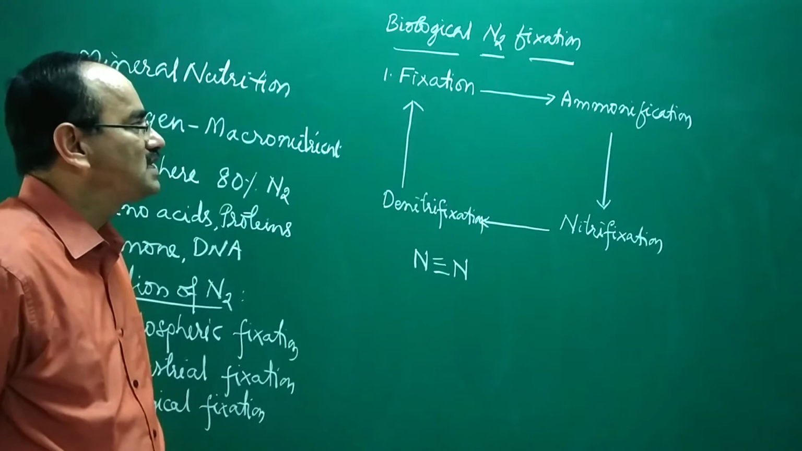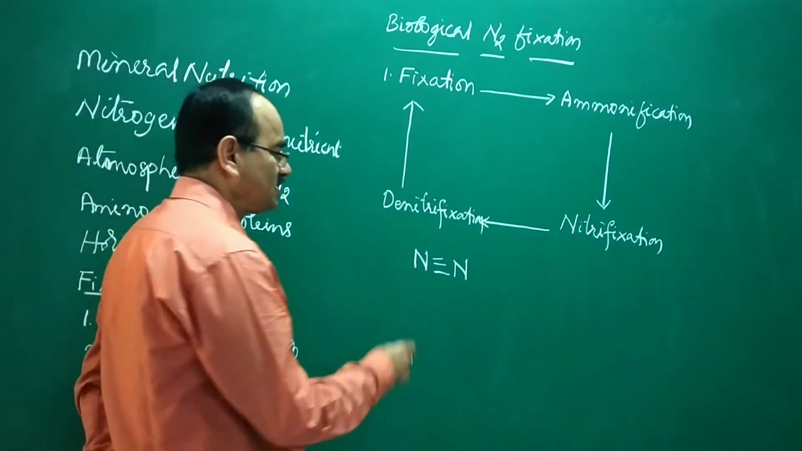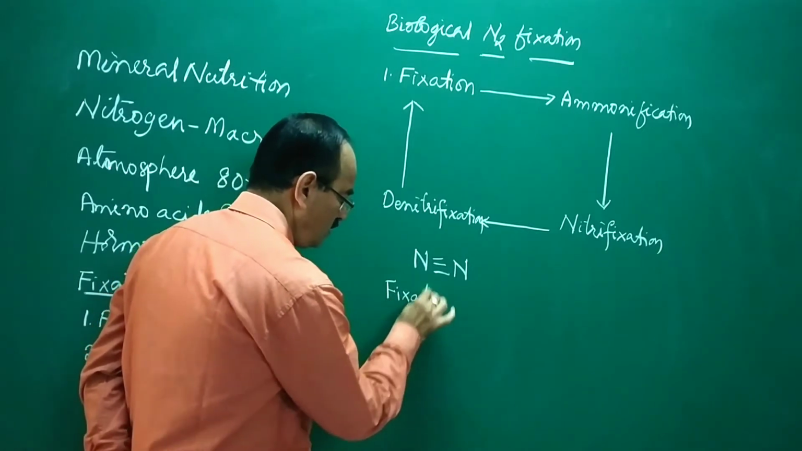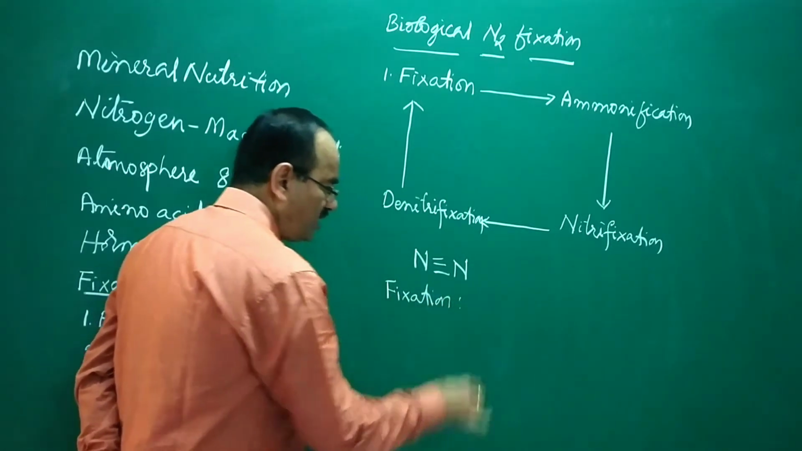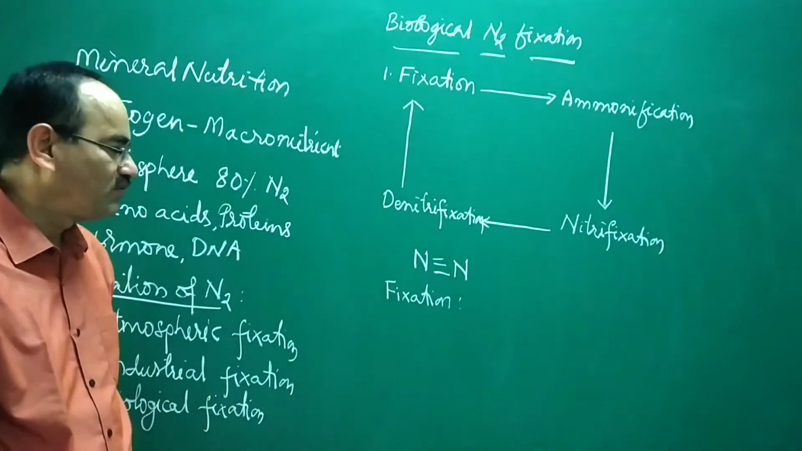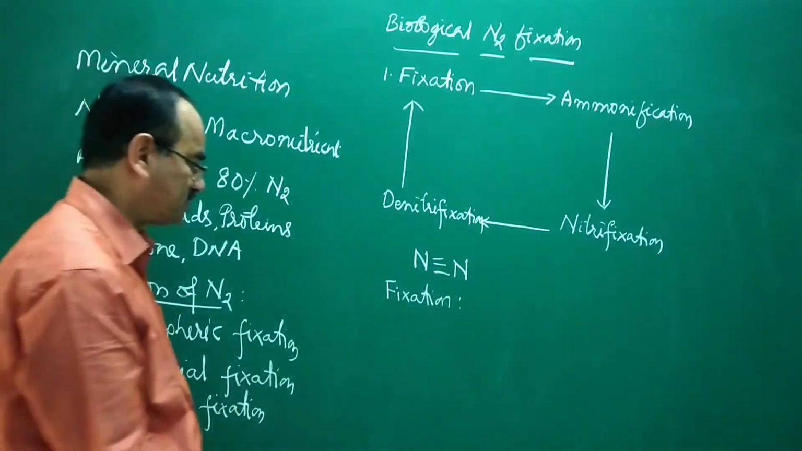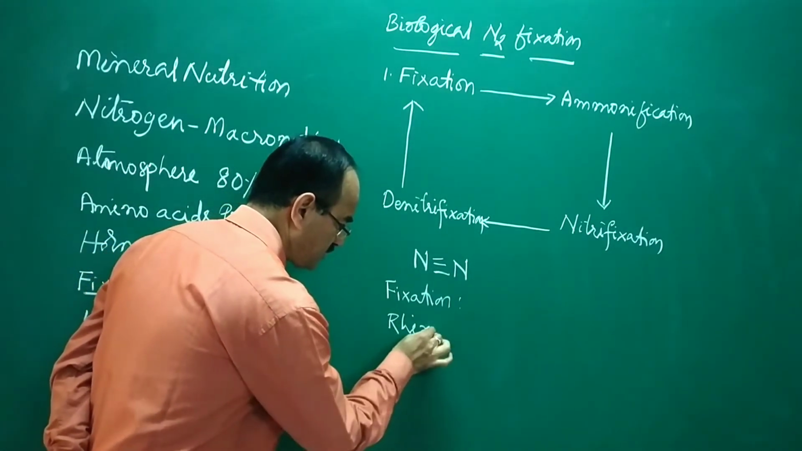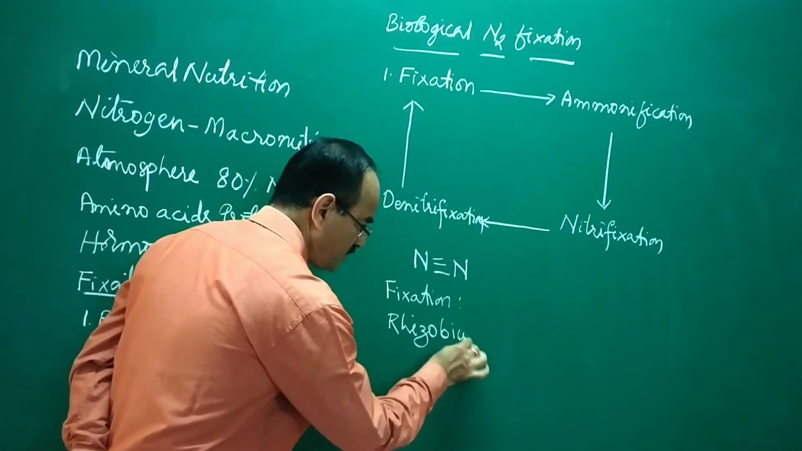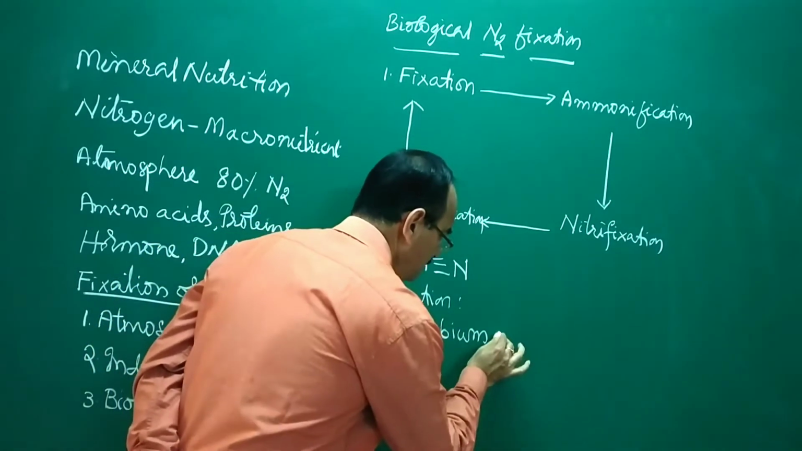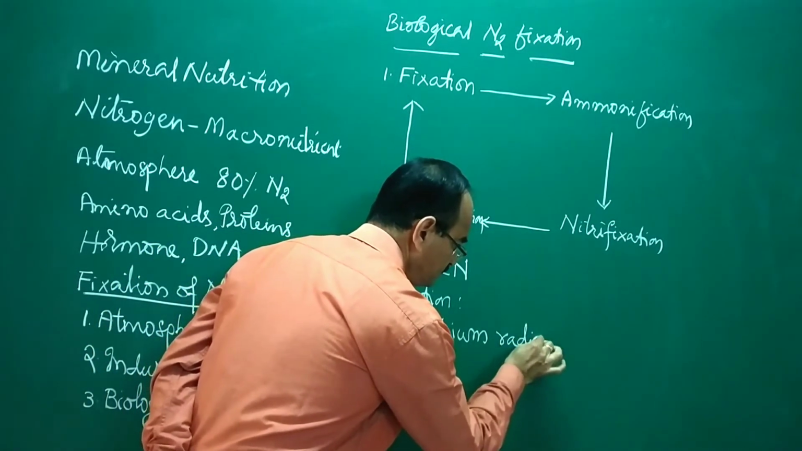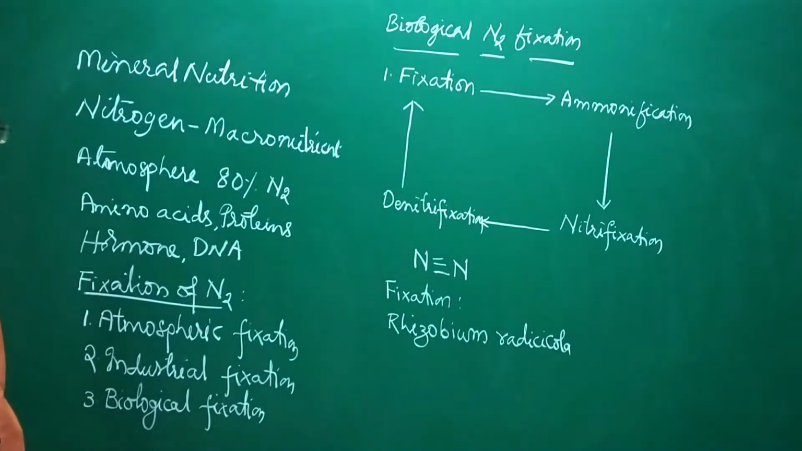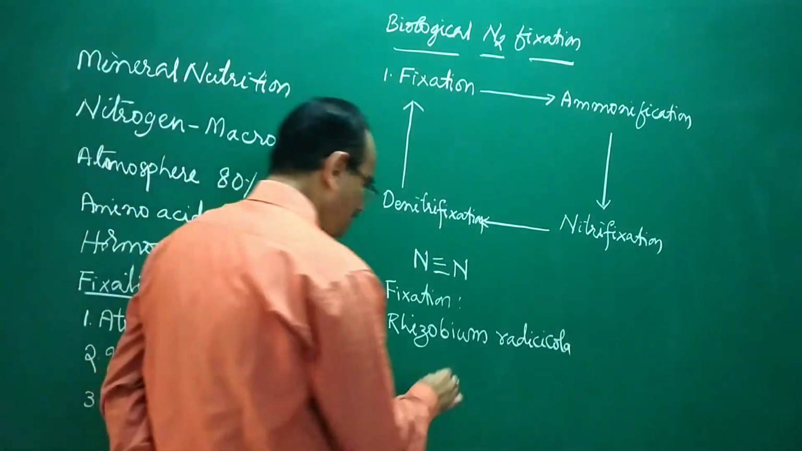So first let us see how the fixation of nitrogen takes place. Various microorganisms are involved in the fixation of nitrogen. One is Rhizobium. You have heard about Rhizobium radicicola. Rhizobium radicicola is found in leguminous plants.